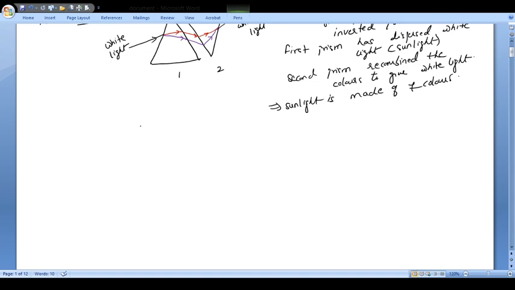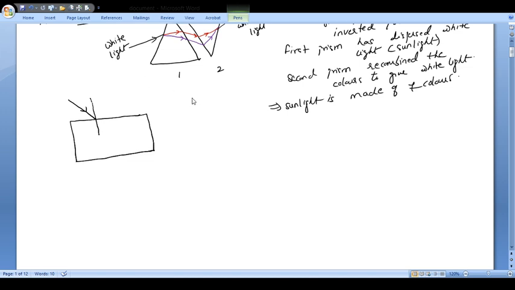Now let us talk about, see here, if we know that light passes through the prism, then it gets dispersed. Now just try to answer me this. If I have a glass slab, say this is a glass slab, and let us suppose white light is incident on it like this, and this is the normal. So will you see dispersion in case of a glass slab? So let's try to answer this.